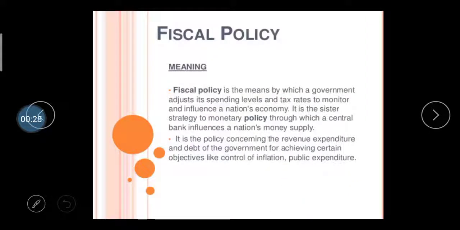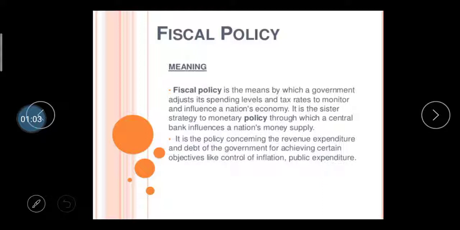So first of all, what is the meaning of fiscal policy? Fiscal policy is the means by which a government adjusts its spending level and the tax rate to monitor and influence the national economy. So it is one type of, we can say, sister strategy of the monetary policy, through which a central bank influences the nation's money supply. So it's considered a correlated policy with the monetary policy. Monetary policy and fiscal policy both are correlated and, we can say, dependent on each other.